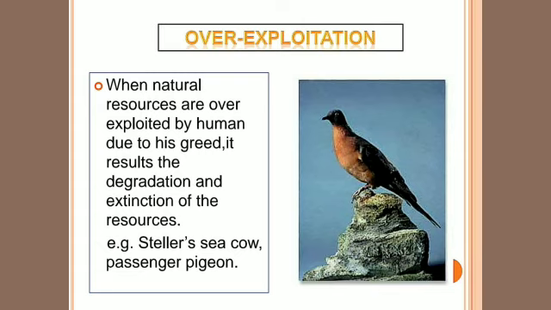Second one is overexploitation. When natural resources are overexploited by humans due to greed, it results in the degradation and extinction of the resources. Examples are Steller's sea cow as well as passenger pigeon. This point says when need turns into greed, it leads to overexploitation. Take a simple example like mobile phones. Mobile phones are our need. Greed is when you start using more, and that is known as overexploitation.